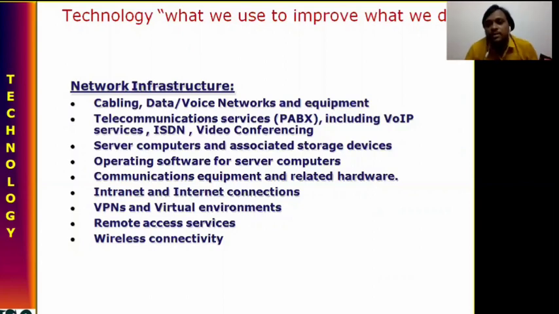Suppose some hackers are there. If we don't restrict, anyone can join, so the hacker is also involved in our important meeting, where confidential data may be shared. So while conducting video conferences, we restrict the people who are not authorized. And server computers and associated storage devices: where we use the data to process, those systems need to be protected.